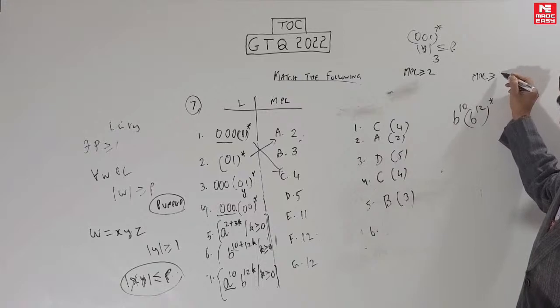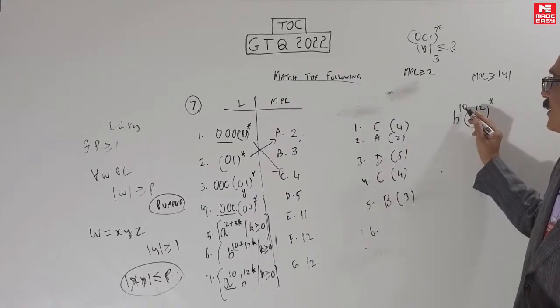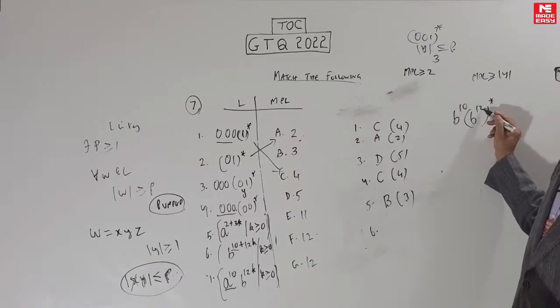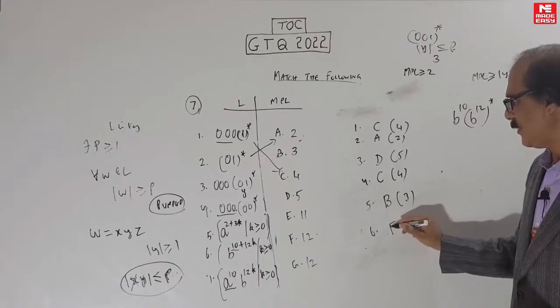MPL has to be at least equal to y. The y here is 12. You can't go anything less than 12, not even 10 or less. So you can't go 11 either, because 11 is less than 12. So you can take it as 12 itself. So here F is 12.